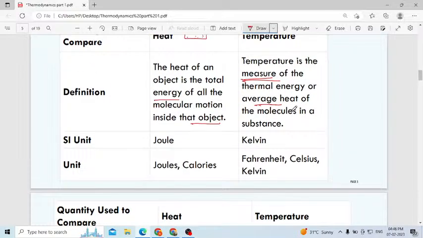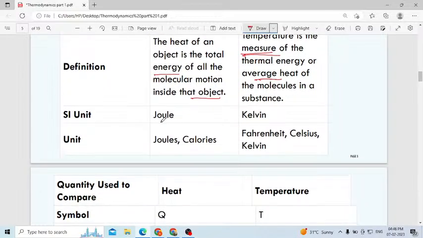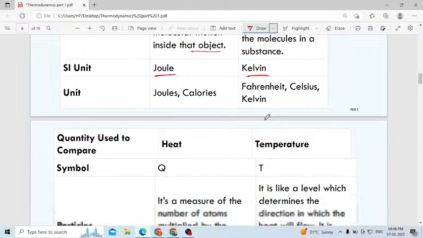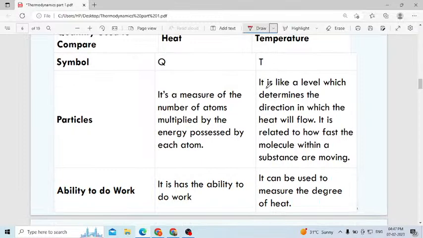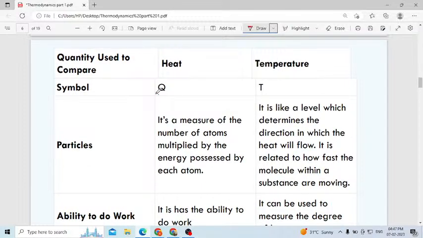Then what is the SI unit of heat? Joule. The SI unit of temperature is Kelvin. For heat we use joules and also calories. Kelvin is the SI unit of temperature. To measure the temperature we have three scales: Fahrenheit, Celsius and Kelvin. Then what symbol do we use for heat? We use capital Q, and for temperature capital T.